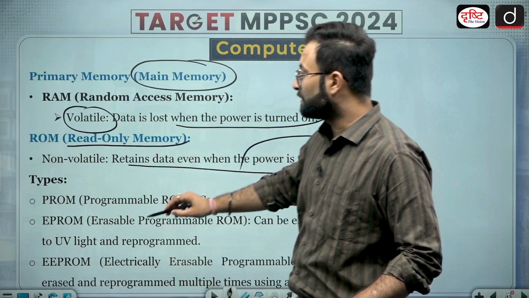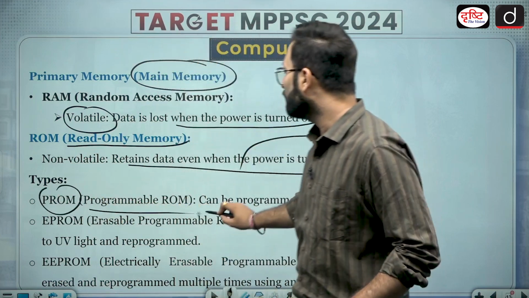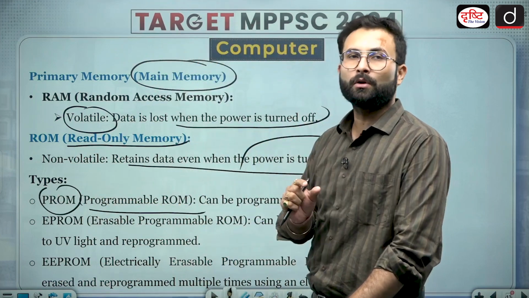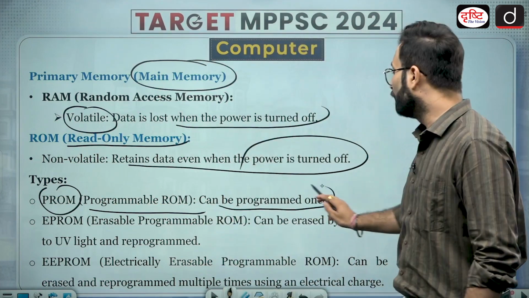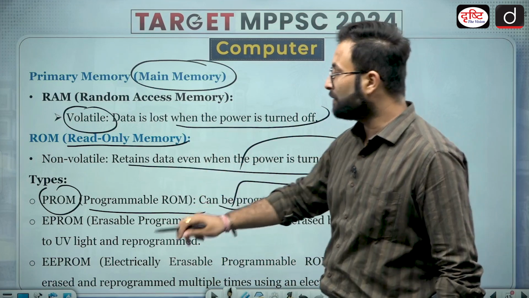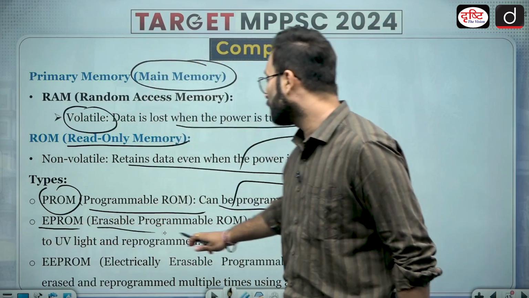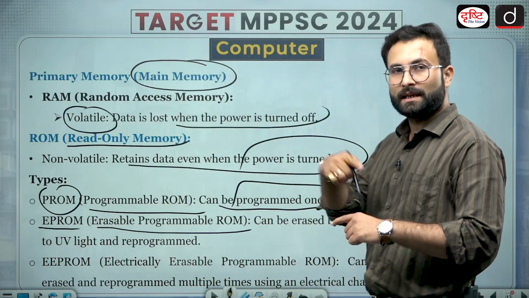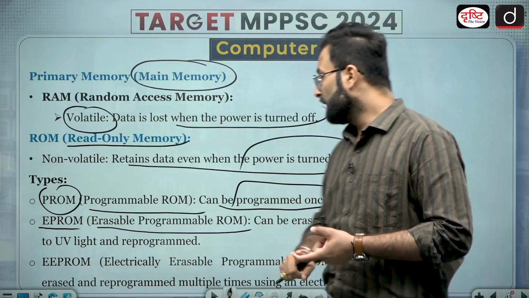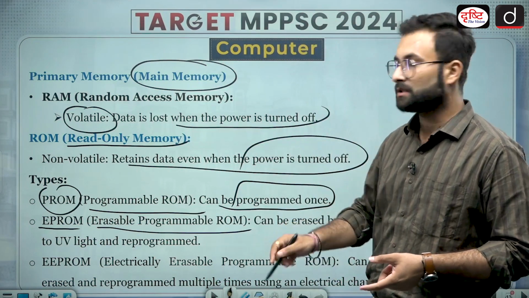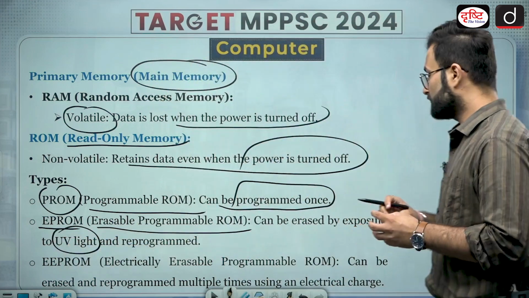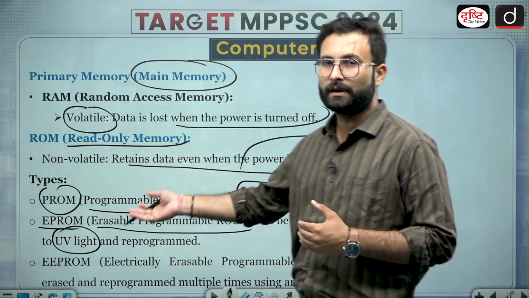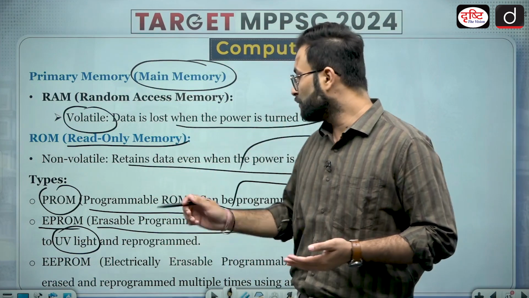Now there are certain types. One is PROM, the programmable ROM. It can be programmed once only. Then comes EPROM, the erasable programmable ROM. Since it is erasable, it can be erased and reprogrammed. It is erased by UV light: with exposure to UV light, it will erase the memory and then you can reprogram it.